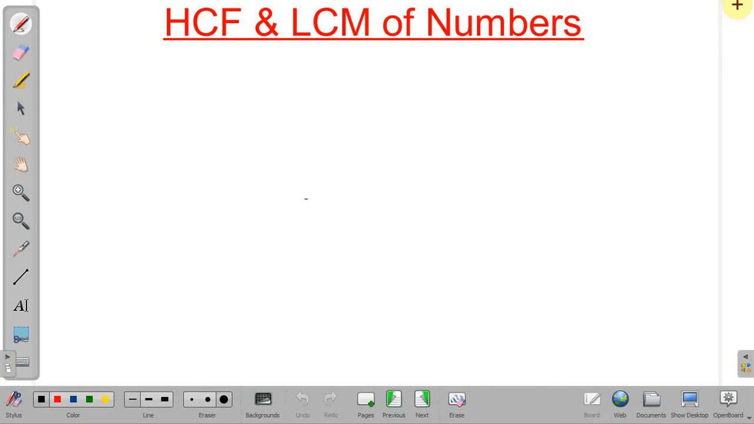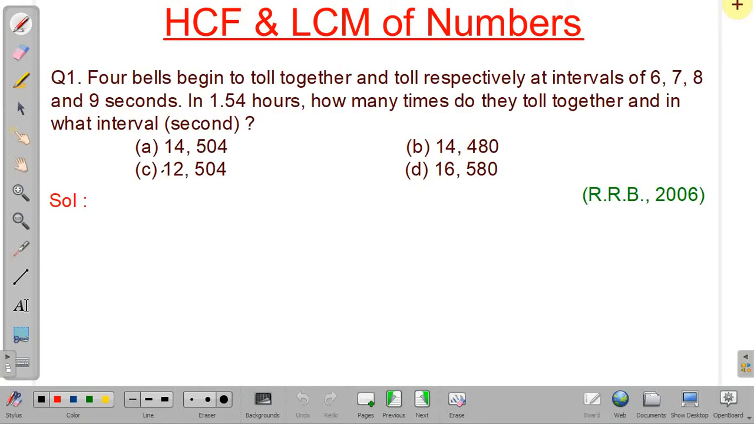In this lecture, we will discuss some important problems on HCF and LCM of numbers. So let's start. See, in the first problem, what is given?